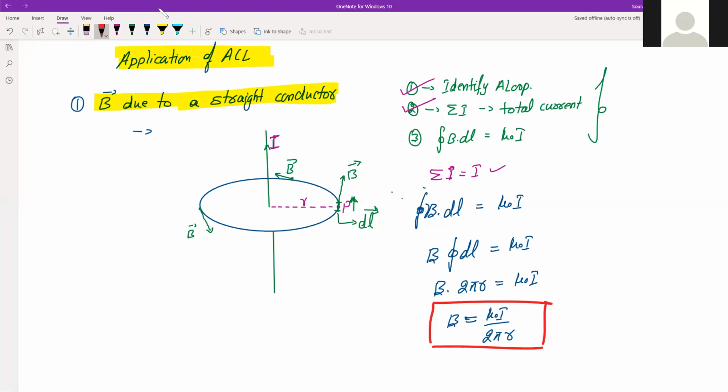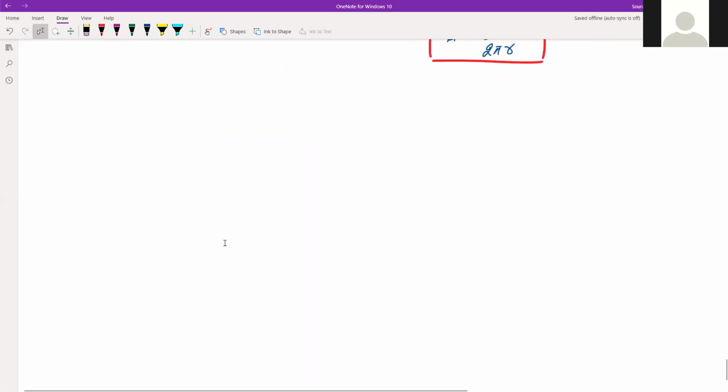So we have got the same result which we have got through the Biot-Savart's law. The only thing is it is a different procedure, and as you can see, this is just reverse of whatever we have done earlier, while we have proved what was stated by the Ampere circuital law. So that is the first application. It's a very simple application. Mostly if you get question in this, it will be a 1 or 2 marker question, mostly 2 markers or 3 markers question.